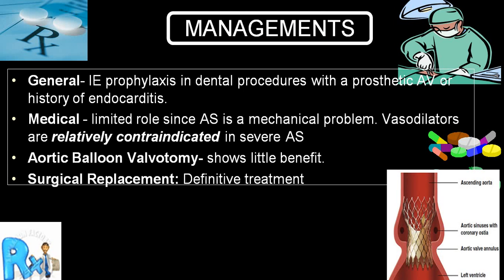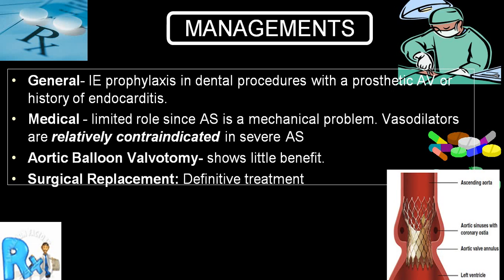As far as management is concerned, almost in all you require infective endocarditis prophylaxis. If the person has not gone into failure, you might go for a medical therapy, mainly in the form of measures to increase the perfusion to coronary artery and increase the cardiac output. Vasodilators are contraindicated because it will further decrease the cardiac output. So peripheral vasodilators should not be utilized.